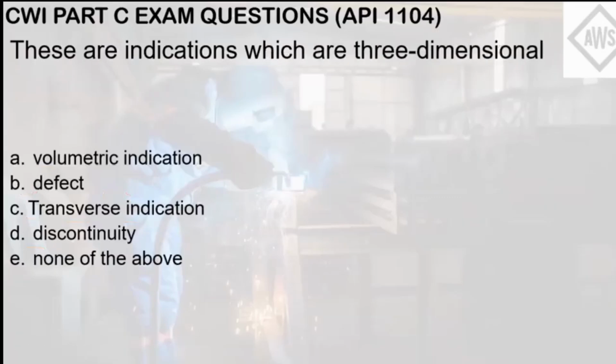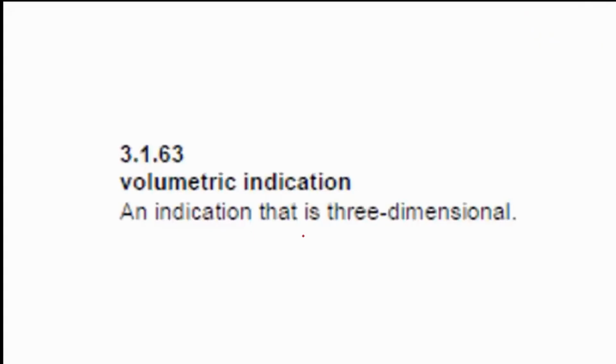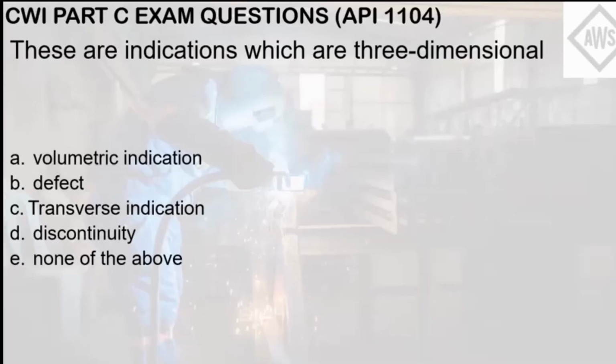These are indications which are three-dimensional. So I've kind of preempted this question earlier. Letter A, volumetric indication. Letter B, defect. Letter C, transverse indication. Letter D, discontinuity. Letter E, none of the above. So a volumetric indication is an indication that is three-dimensional. These volumetric indications can only be detected through radiographic inspection or ultrasonic testing. So the answer here is letter A.